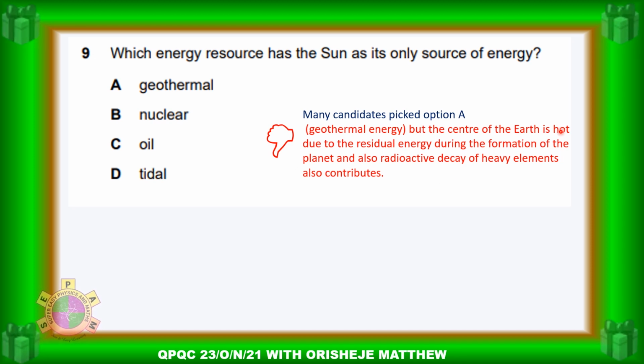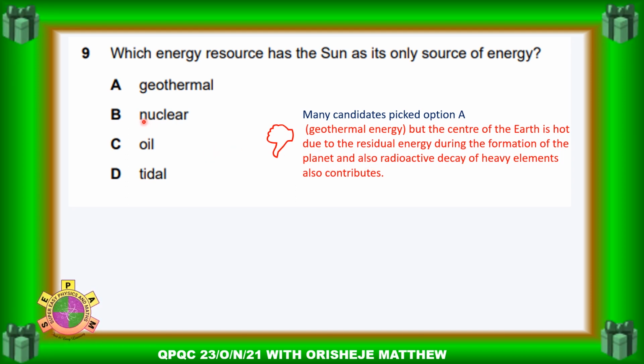But the center of the earth is hot due to residual energy during the formation of planets, and also radioactive decay of heavy elements contributes. So when they say which energy has the sun as its only source, it means geothermal is not part of the energy that we get from the sun.